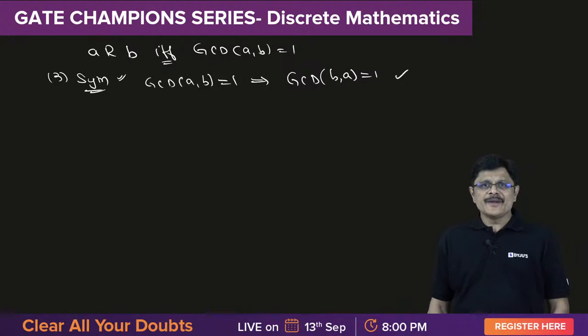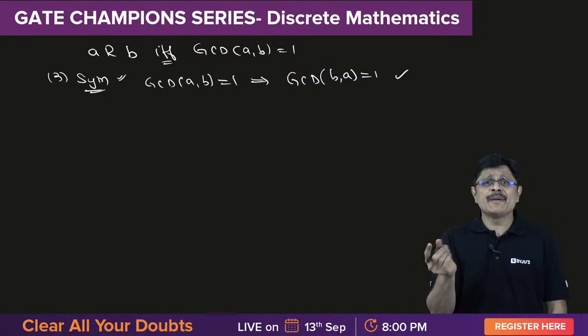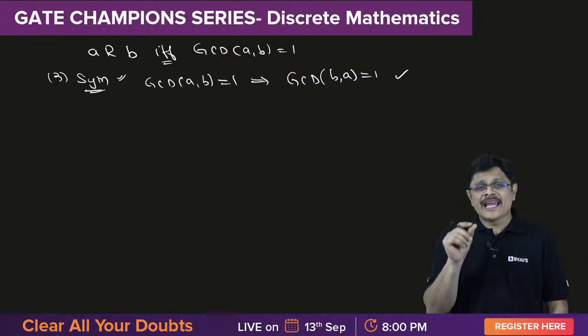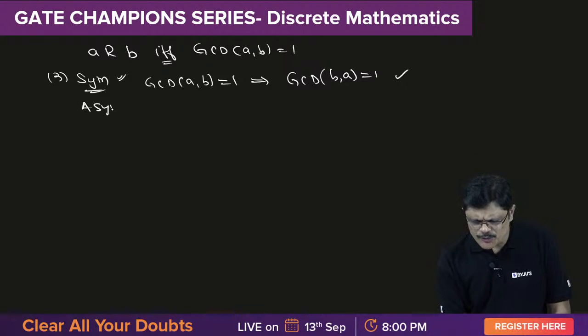Now asymmetry. It is not asymmetric. See, when it is symmetric with these AB, BA pairs, if it is symmetric, it cannot be asymmetric. So it is not asymmetric also. Of course, that is not asked, but you can verify that.